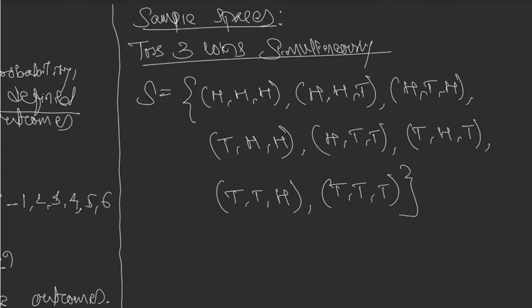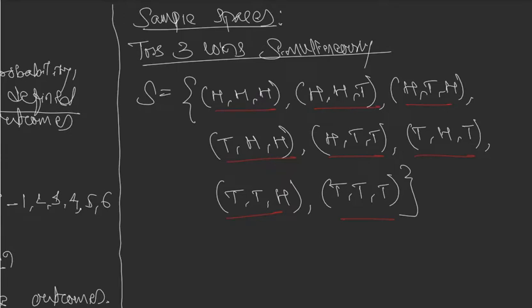So we can either get two heads and one tail, all the different positions of tail and heads are covered here. As you can see, 1 2 3 positions, then two tails and one head, 1 2 3 positions, three heads and three tails, right? So all the possible outcomes are noted here. Okay, so this is the sample space of tossing three coins simultaneously.